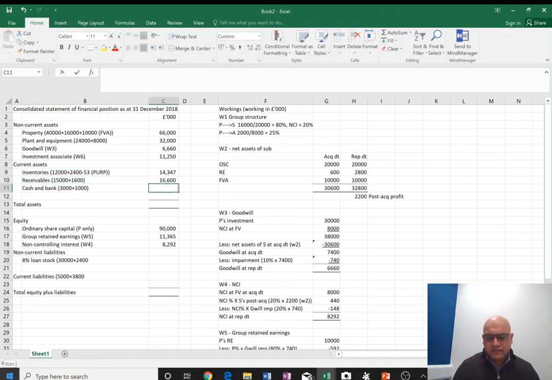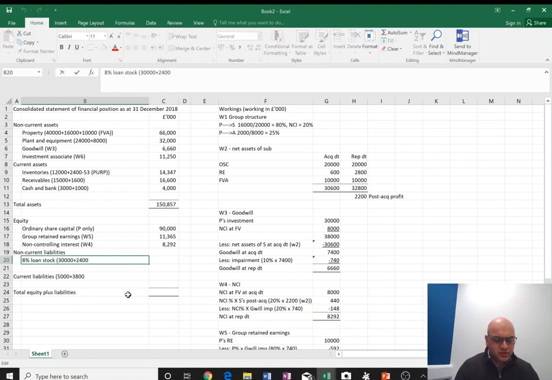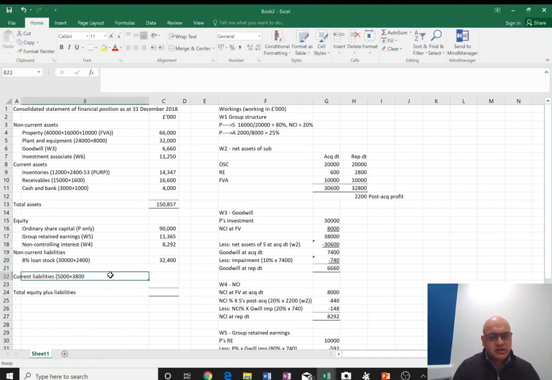Cash in bank, we know 4,000. Right, and that should give us the total assets, 150,857. We have finished the equity section. Moving on to non-current liabilities, that will be 32,400, and current liabilities will be 8,800.